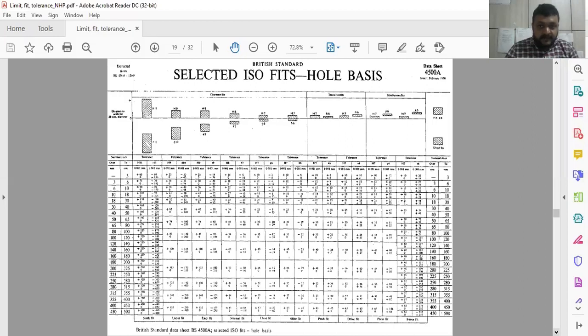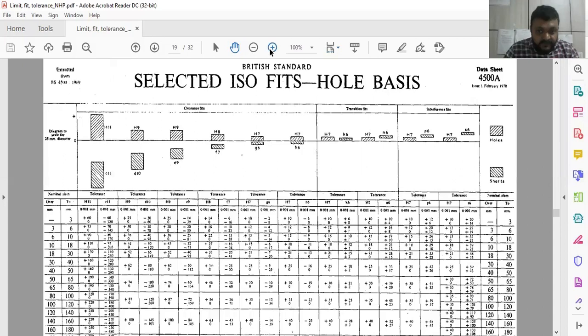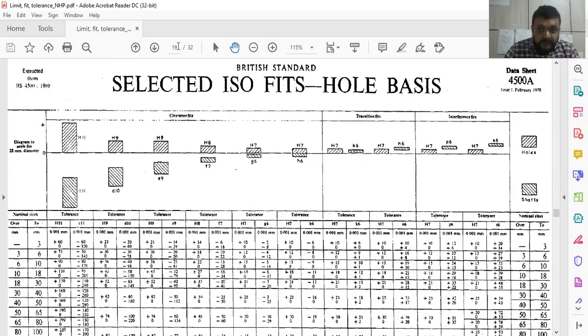And British standard fit. I will show you how to use the data by means of an example. Here you have to keep in mind the tolerance. One of the most important things is the tolerance. For example, say you are talking about the H9 grade. Then depending upon the nominal size, say 10, you can choose this tolerance for the hole system and for the shaft system.